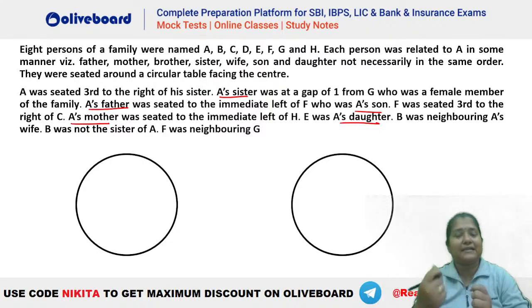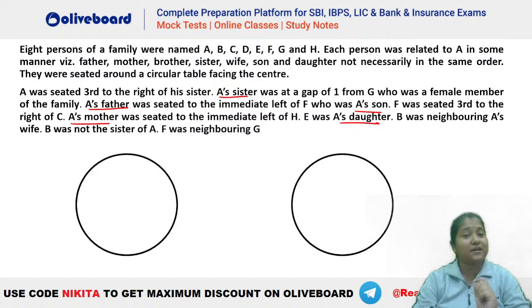Like here, let's say if the question says that A is brother, B is sister, F is husband, M's mother, right? So you can see that we have different relations in that particular scenario. But in this particular question, everybody's relation is given with respect to A. So it is no use making the blood relation here. Okay. So here let's see how this particular question or any question of this sort should be done.